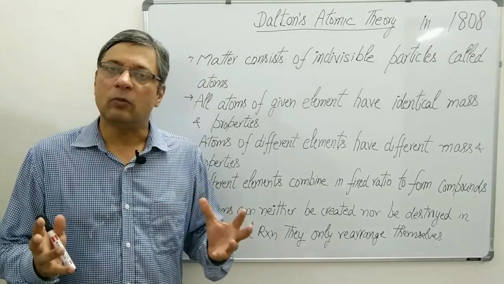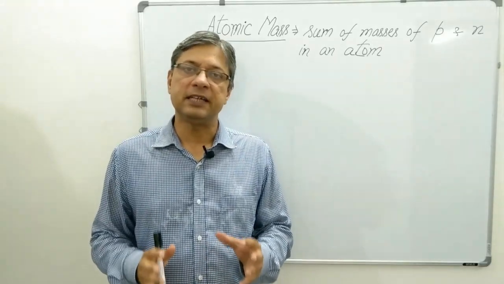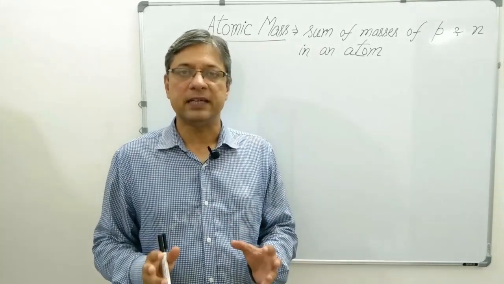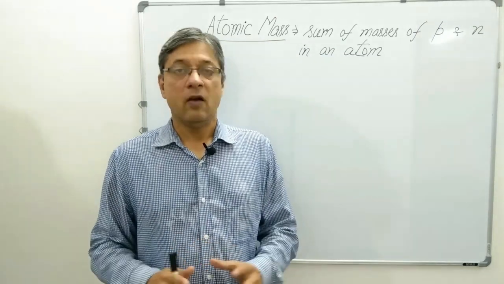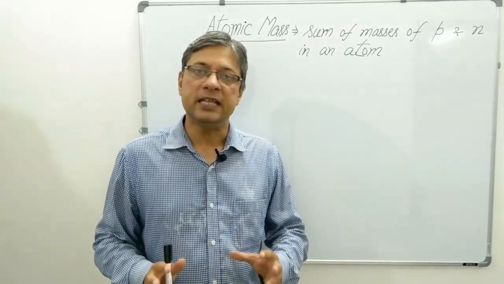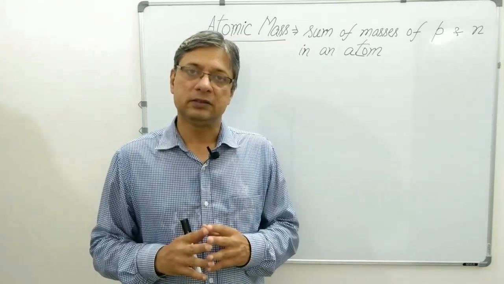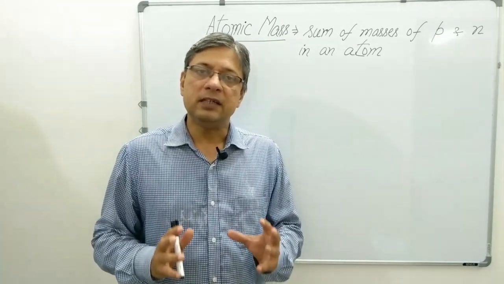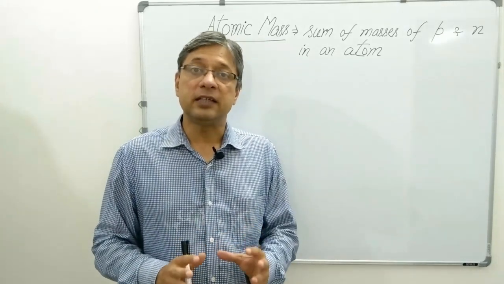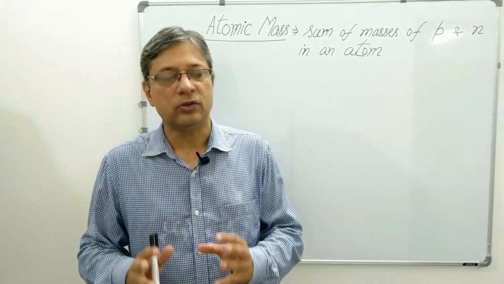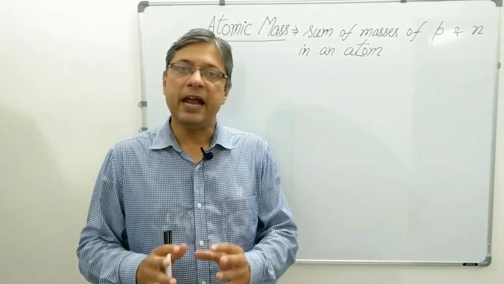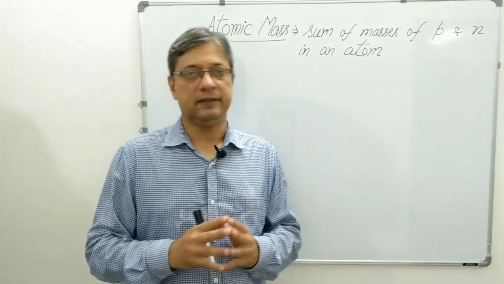Next is, what is atomic mass? Atomic mass basically means the sum of masses of protons and neutrons present in an atom. While calculating atomic mass, the mass of electrons is ignored because the mass of an atom is said to be concentrated in its nucleus, which contains neutrons and protons. Hence, atomic mass is the sum of masses of neutrons and protons present in an atom.